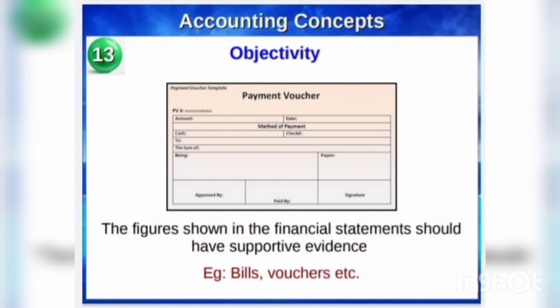For example, the transaction for the purchase of materials may be supported by cash receipt for the money paid. The objectivity concept requires that the amounts recorded in the accounting records should be based on objective evidence.